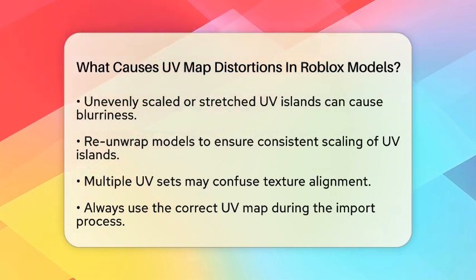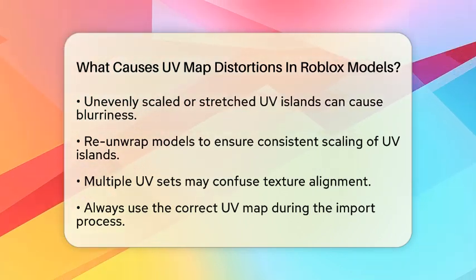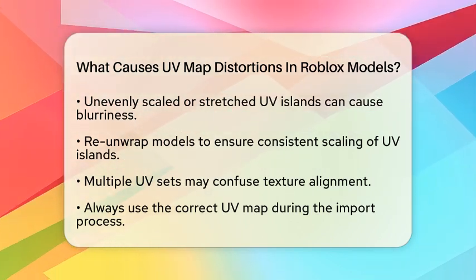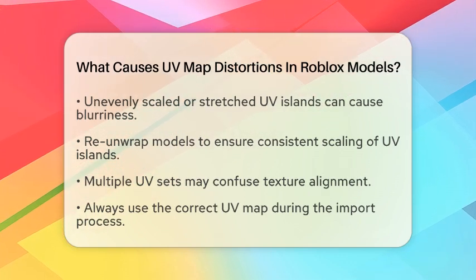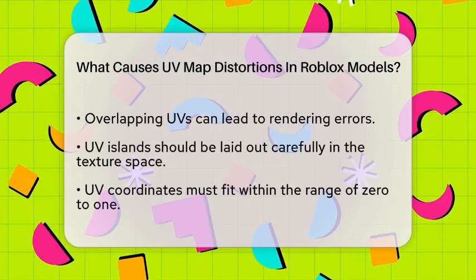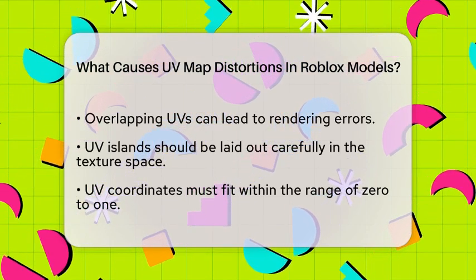Overlapping UVs can also create problems. If UV islands overlap, the model may try to use the same texture area for different parts. This can lead to visible errors during rendering. To avoid this, lay out the UV islands carefully in the two-dimensional texture space.